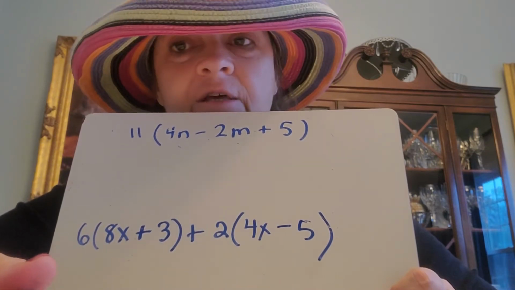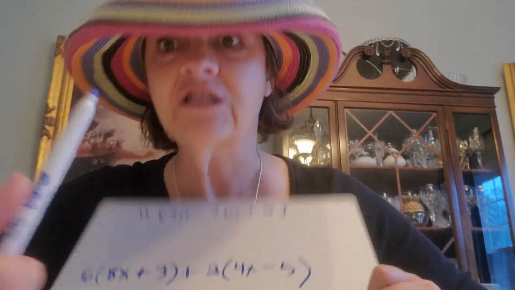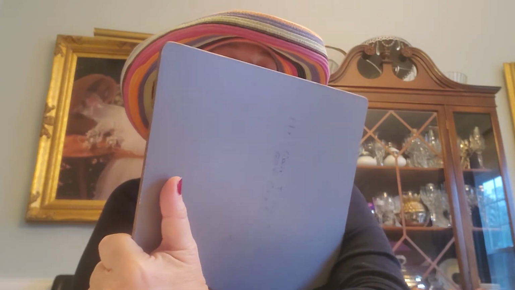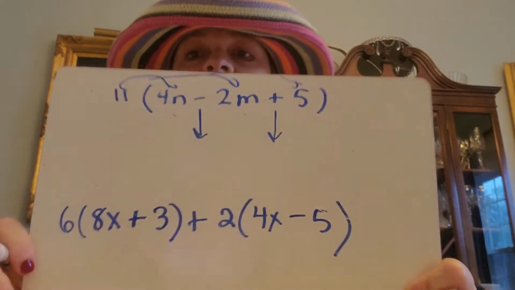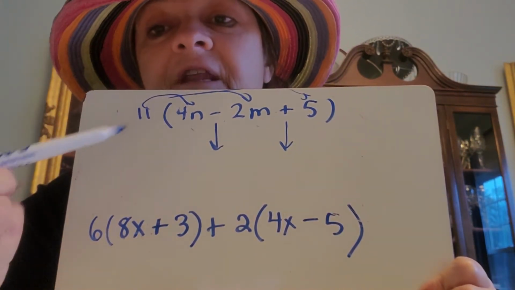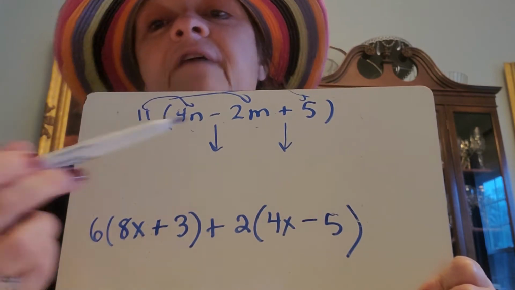But the process is still the same. This 11 gets distributed to every number on the inside. So it looks more like this. So we're going to multiply the 11 times this. We're going to multiply the 11 times this. And then we're going to multiply the 11 times this.